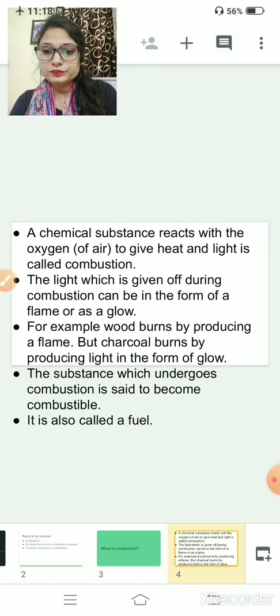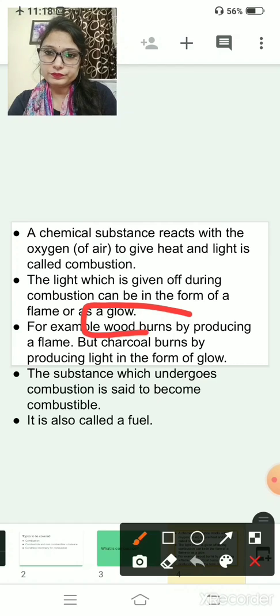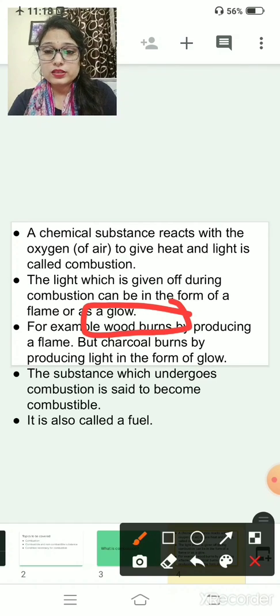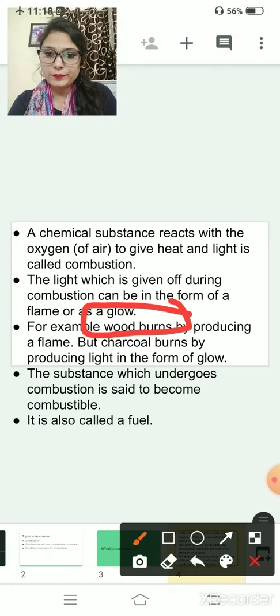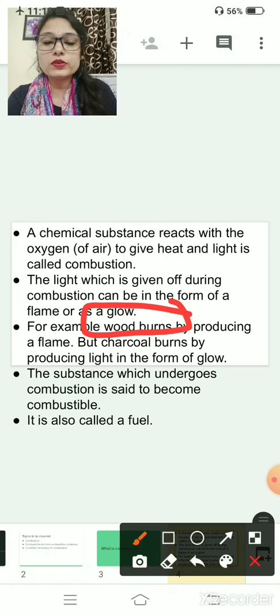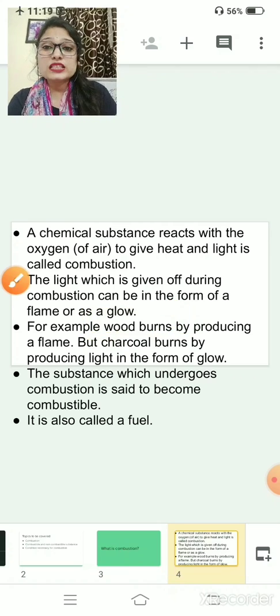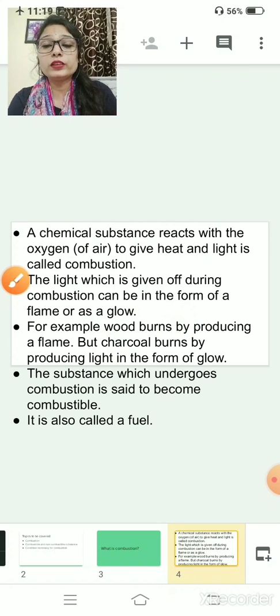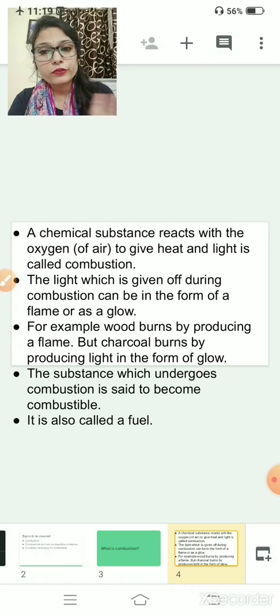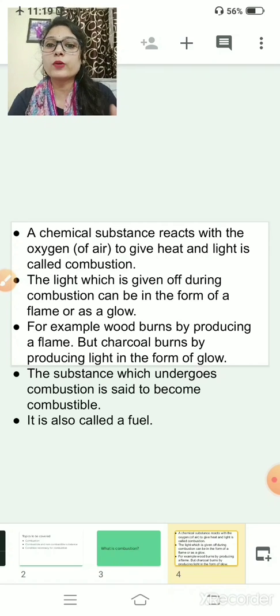For example, when wood burns, this is a very daily life example, it will produce a flame. But when charcoal burns, it will produce light in the form of a glow. So these are two examples of different forms of light. One is given in the form of a flame and one is given in the form of a glow.